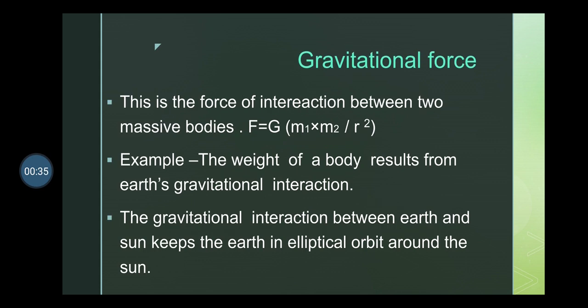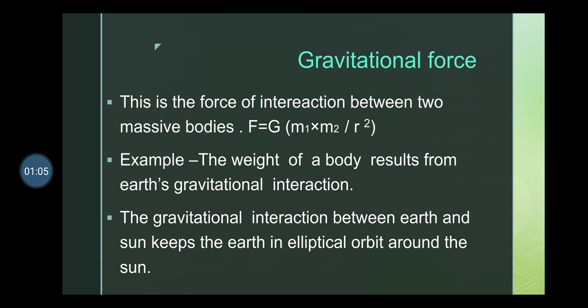This is the force of interaction between two massive bodies. F is equal to G into m1 m2 divided by r square. Two massive bodies having mass m1 and m2. The distance between two massive bodies, that is r, and F is gravitational force, G is constant. This is the mathematical relation for gravitational force.